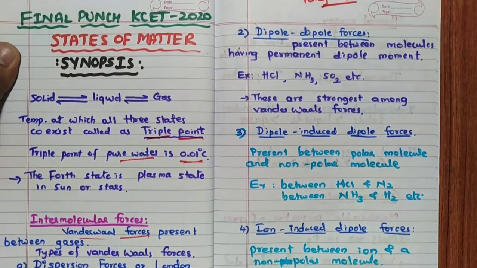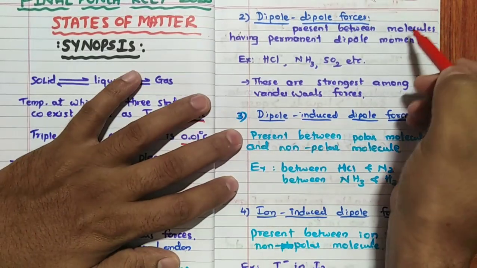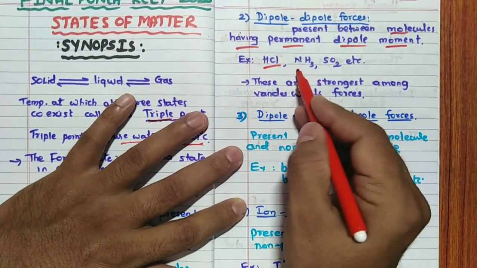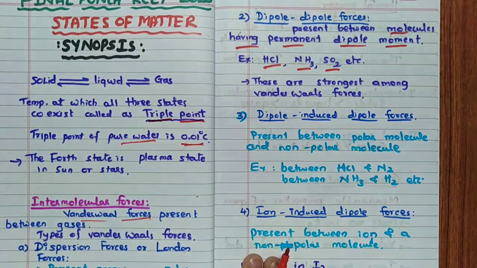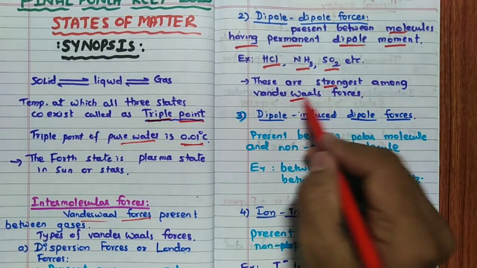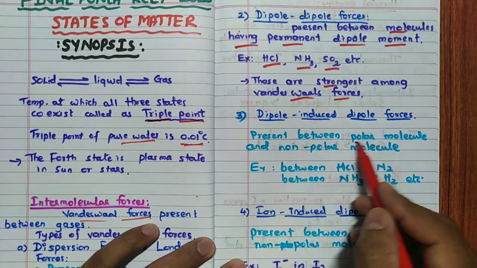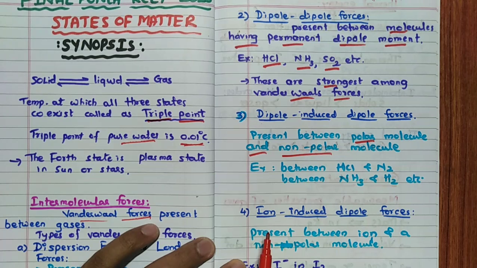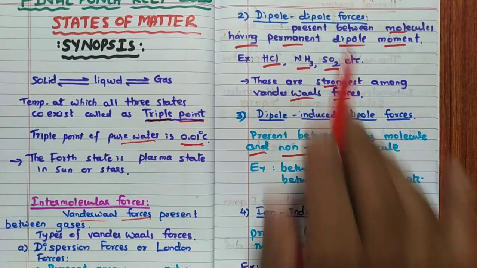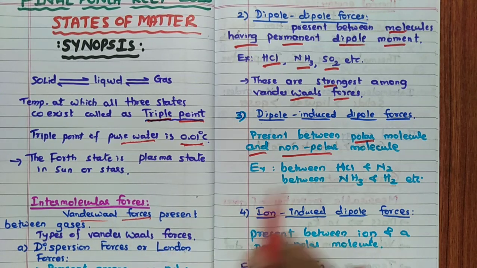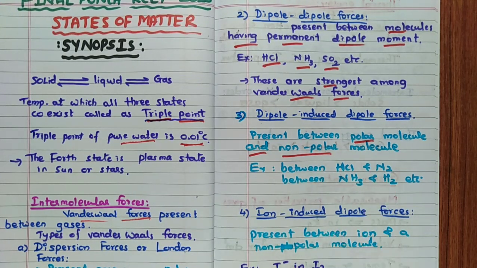Second one, dipole-dipole forces. These are present between molecules having permanent dipole moment, such as HCl, NH3, SO2. These are the strongest van der Waals forces. Dipole-induced dipole forces, remember, are between a polar and a non-polar molecule. This is polar-polar, polar-non-polar, and this is non-polar-non-polar, for example between HCl and N2.